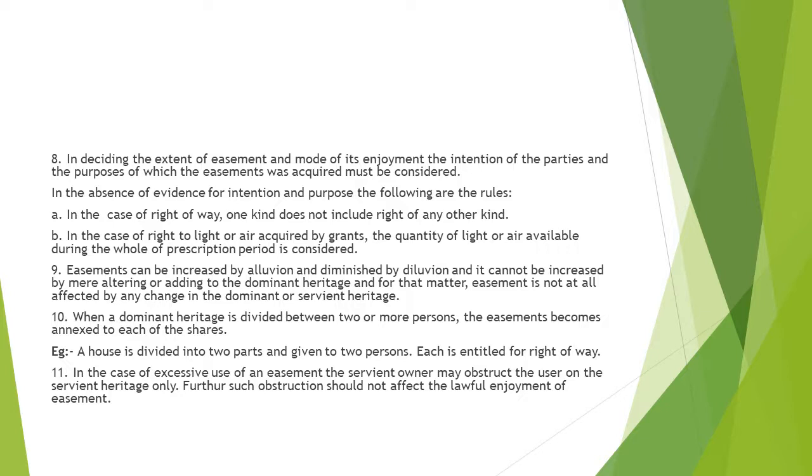Tenth point. When a dominant heritage is divided between two or more persons, the easement becomes annexed to each of the shares. So if the dominant heritage is divided, then the easement will also be annexed to each of the shares. An example of this is a house divided into two parts and given to two persons. Each is entitled to the right of way.